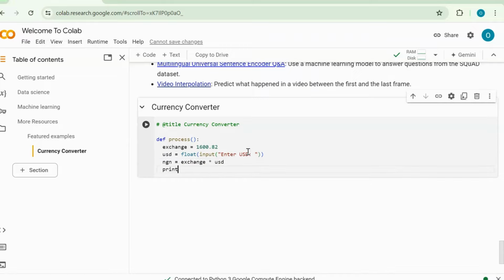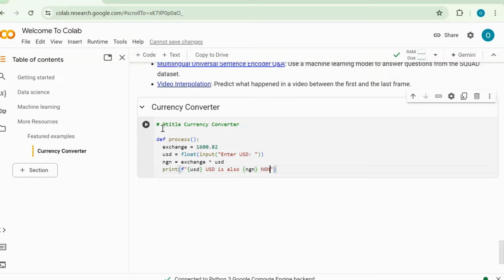Now we want to print one more thing for us to see how it works. Let's print with the F string and say USD, and then let's say a space and then capital USD is also, and then bracket again and say NGN and space and NGN in capital.